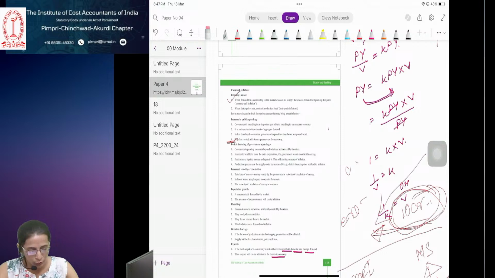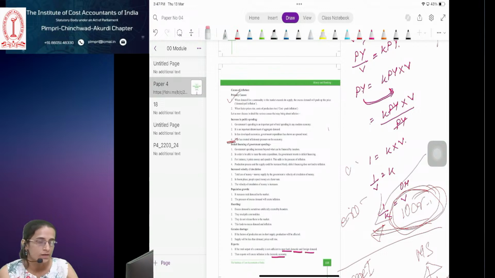Okay, now we will move further. What they are saying? Hoarding. Hoarding means what? Storage of goods. Ma'am, which page number? I am on page number 115. Okay. So they are talking about hoarding.